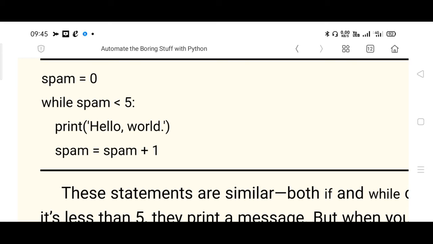Then the next line should start with an indentation: print hello world. Then the next line, spam is incremented.